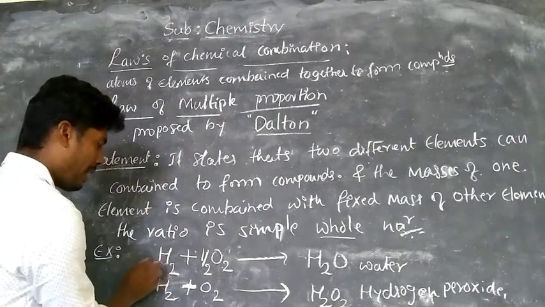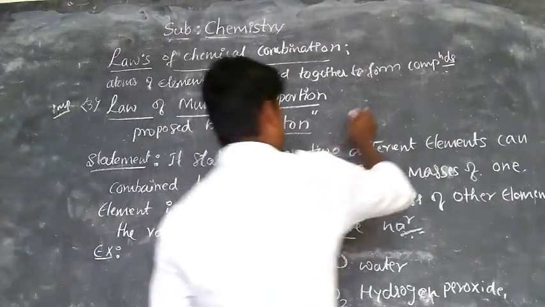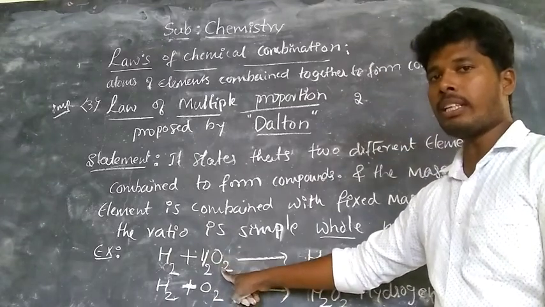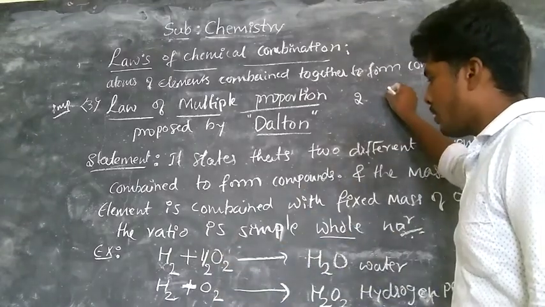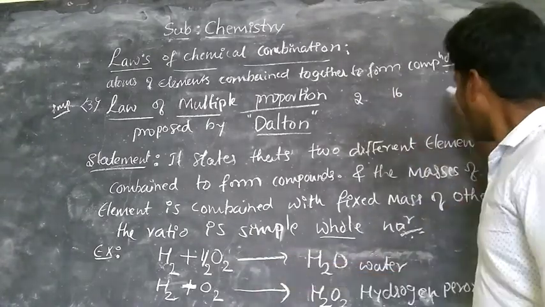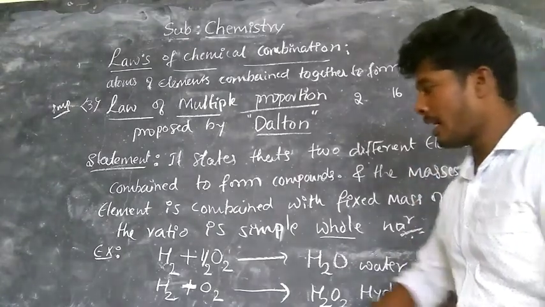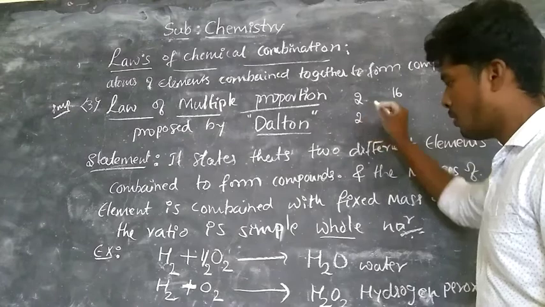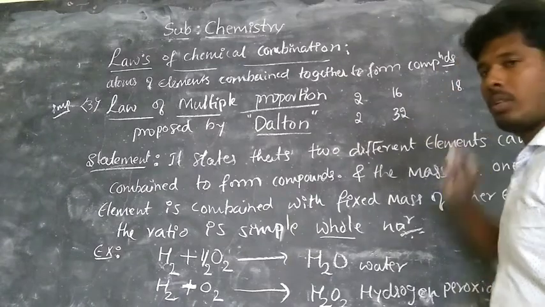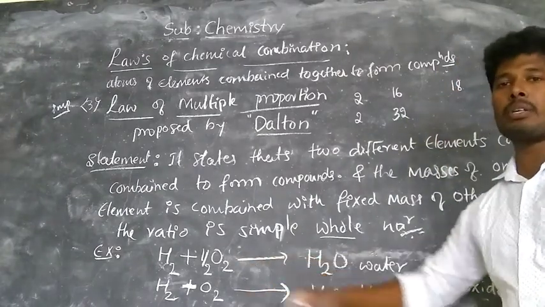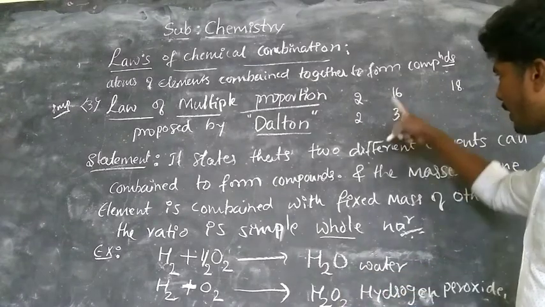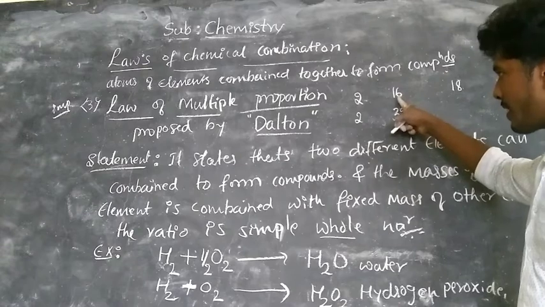Now here we are taking 2 atoms, so its mass is 2. And oxygen, we are taking only 1 oxygen. Its atomic mass is 16, sorry, not 12. And the water, we get 18 for water. Similarly, take hydrogen, it is fixed at 2. And oxygen, we are taking 2 in 1 molecule, therefore it becomes 32. Here there is only 1 oxygen, but here 2 oxygens. In hydrogen peroxide, 1 oxygen is extra. For 1 oxygen, 16.